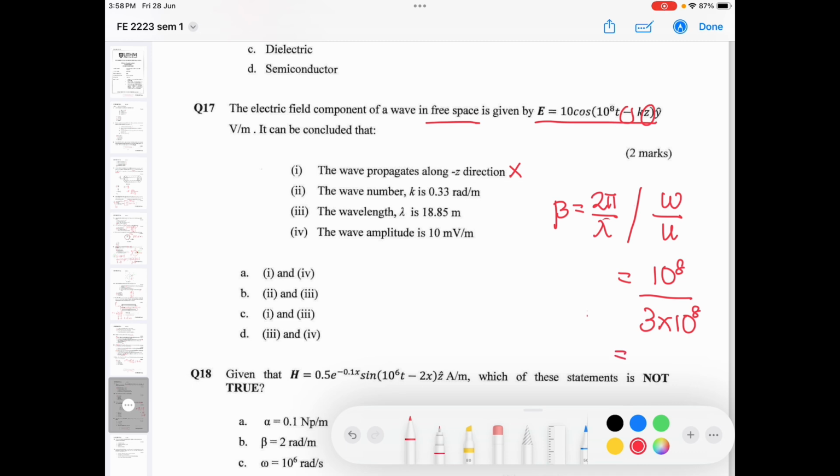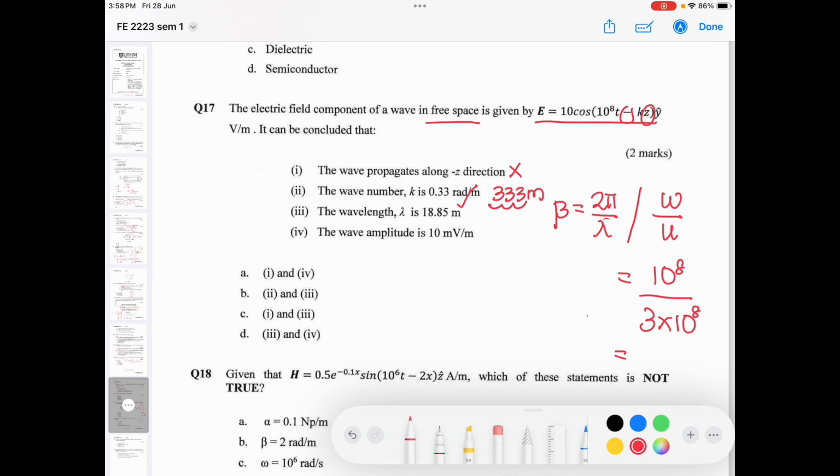Okay, so you can calculate the answer. What is the answer? 10 power 8 divided by 3 times 10 power 8. Okay, so you have 333 milli. So this is correct, 333 milli. If you change it to meter, it will be 0.33. This is correct.